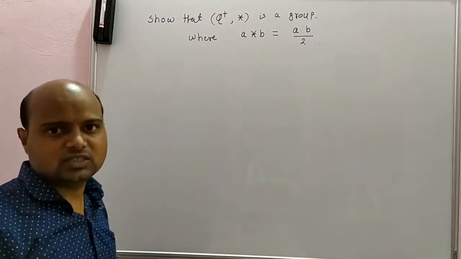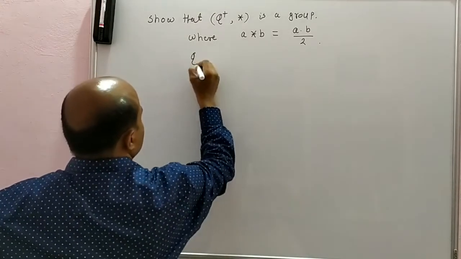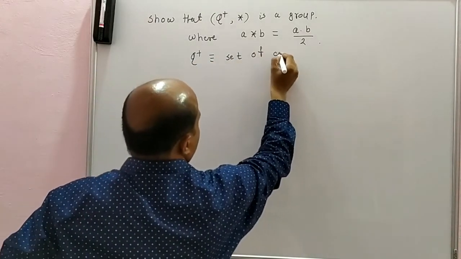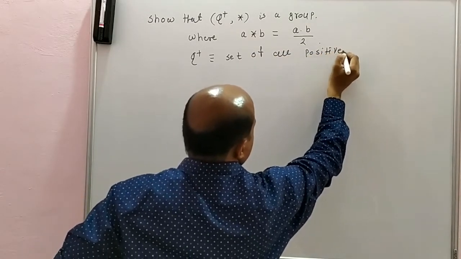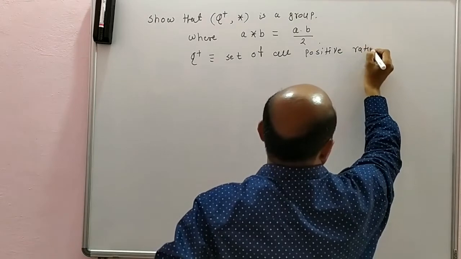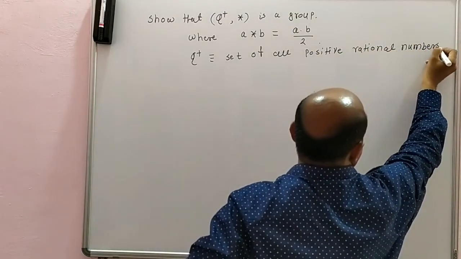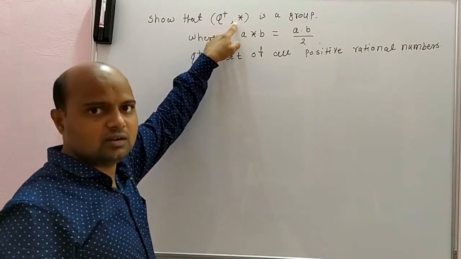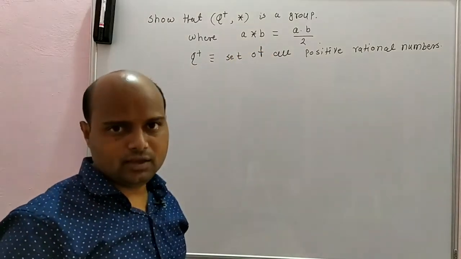So Q plus is the set of all positive rational numbers. We have to show Q plus with this binary operation star is a group. A star B is defined as A into B by 2.